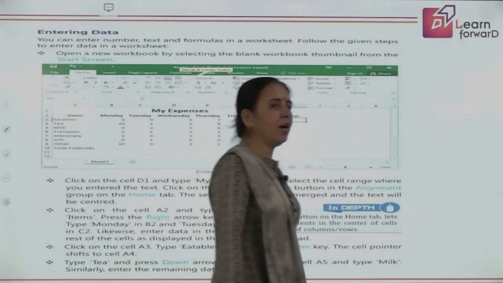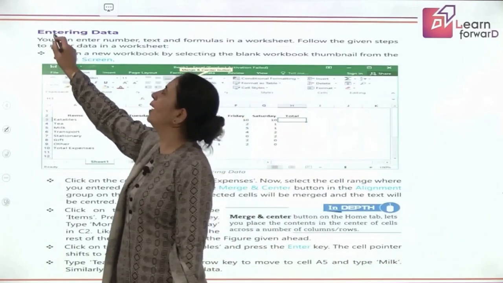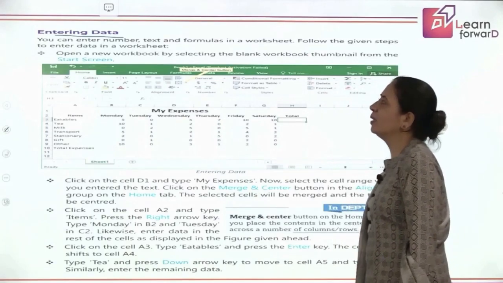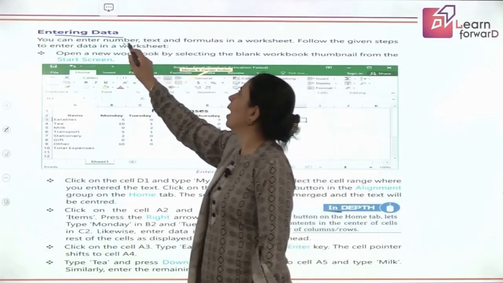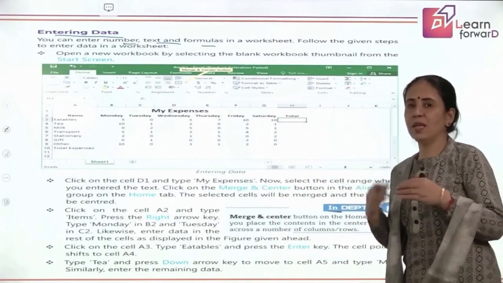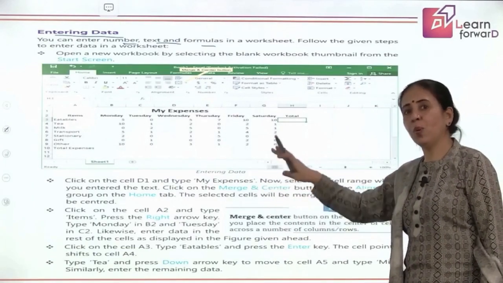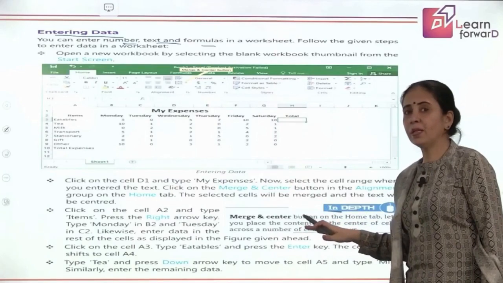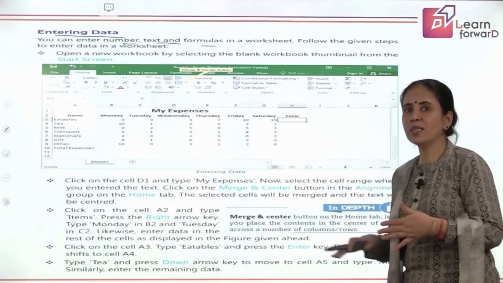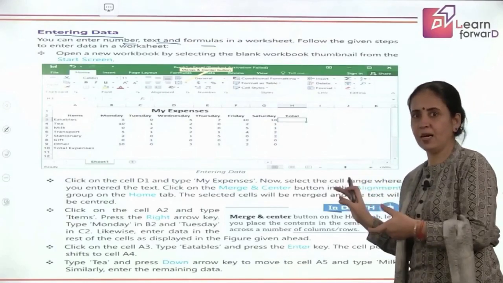So, moving ahead with the journey, we are going to learn how to enter the data in your Excel worksheet. Children, you can enter a number, a text, or any formula in the worksheet, but you have to follow certain steps. So, I am going to tell you what steps to follow when you have to enter data in the worksheet. You remember in the previous video, we learned how to open a worksheet. We learned what an active cell is and how the selection of more than one cell is done, right?